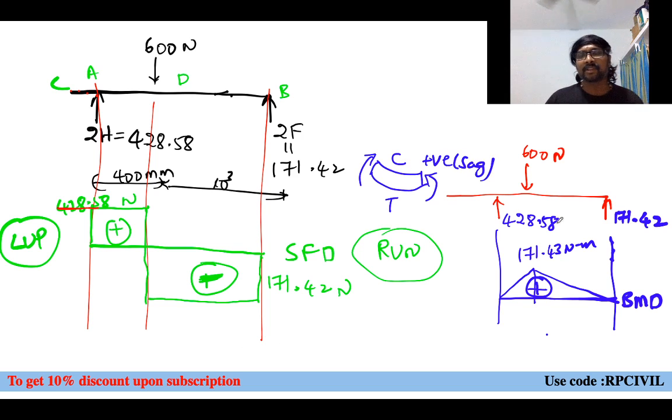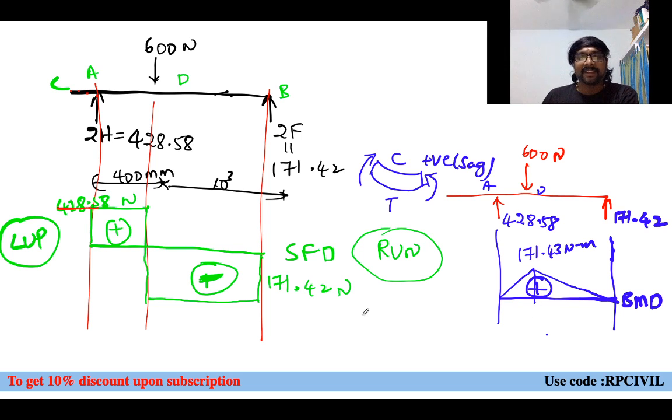moment. If we observe, when you consider this point D, what is it creating? The reaction at A, that is 2H, is creating an upward bending moment. Upward means what? Top compression, bottom tension only will result. So it will be taken as positive, a sagging diagram only. Yes, positive sagging diagram. So this is your bending moment diagram, you can see.